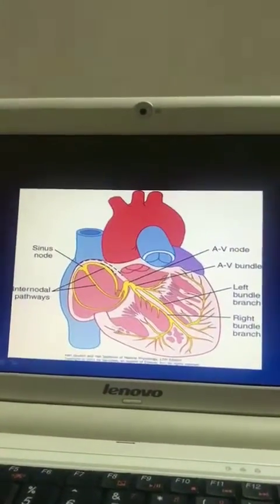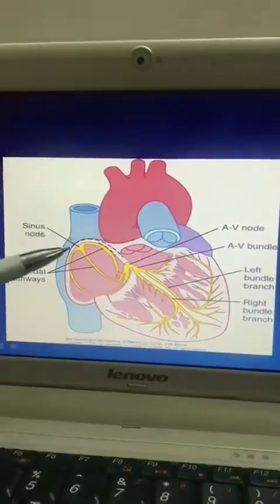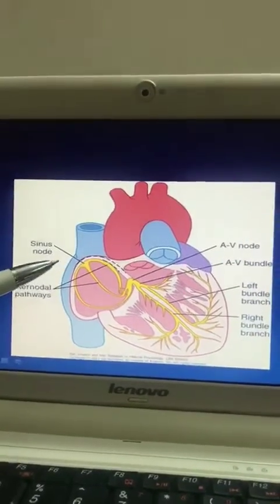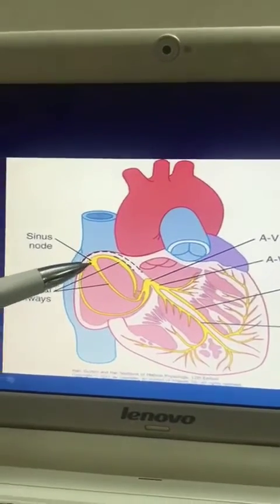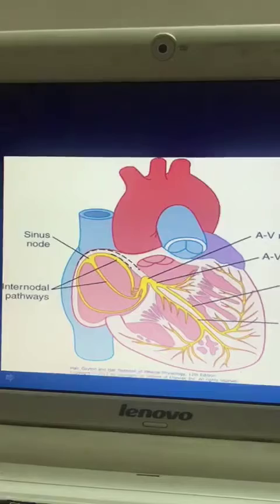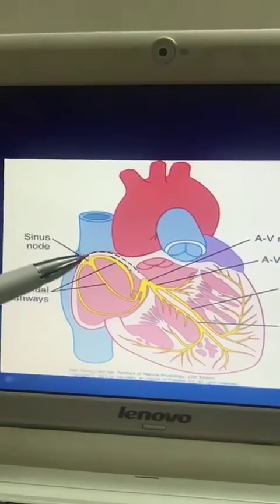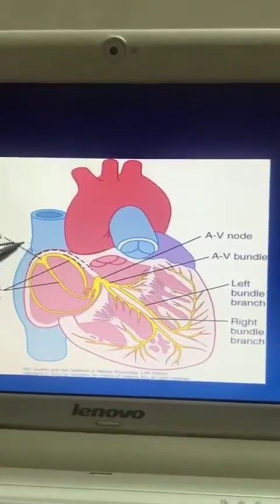Again, if we observe this diagram, what are the normal characteristics of cardiac rhythm? Number one, the impulse originates in the SA node, and then it should be propagated through a proper pathway. What is the proper pathway?